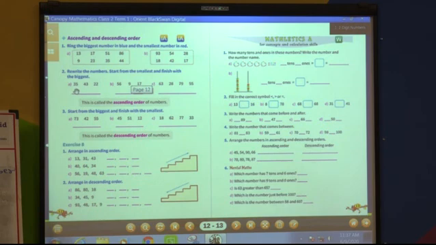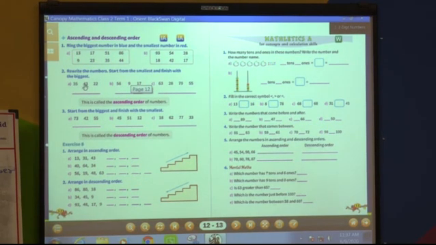Now is 35 small or big than 43? Yes, it is small than 43. Then 35 is smaller than 22? Yes, children. So 22 is smaller, and after 22, 35 is smaller. Yes, then 47 is